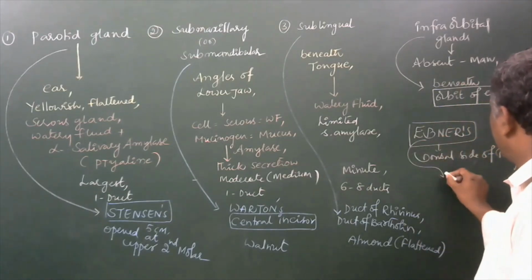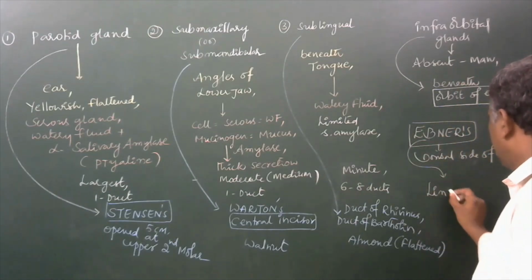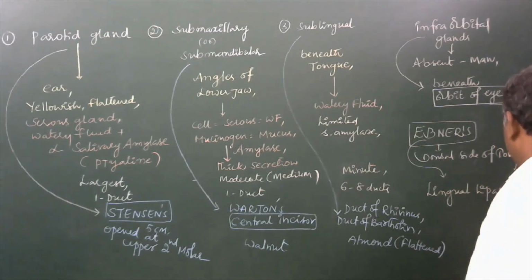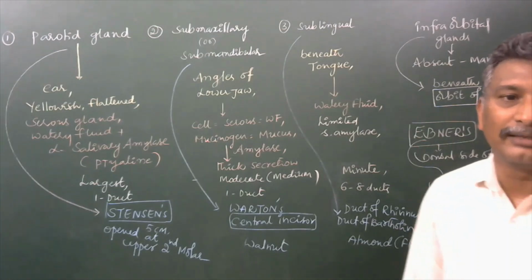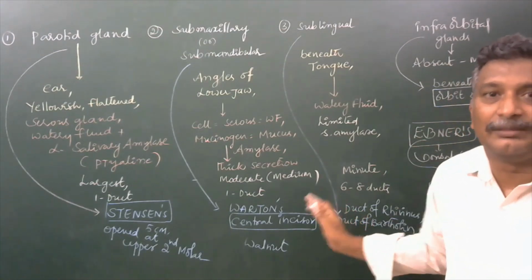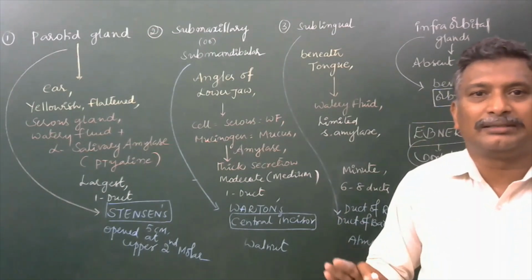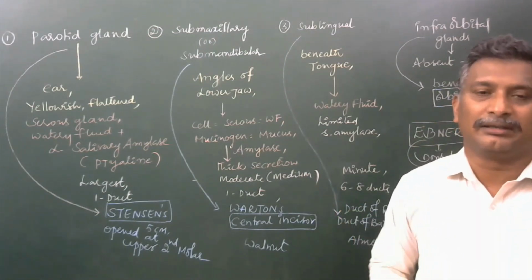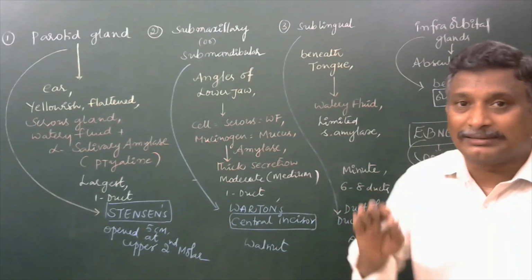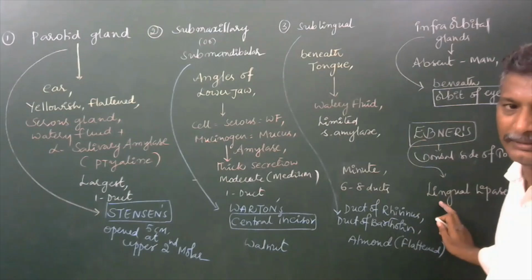The glands are producing lingual lipase, an enzyme meant to digest the lipids. But lipid digestion may not be happening in the buccal cavity because the pH may not be sufficient for the action of lingual lipase.